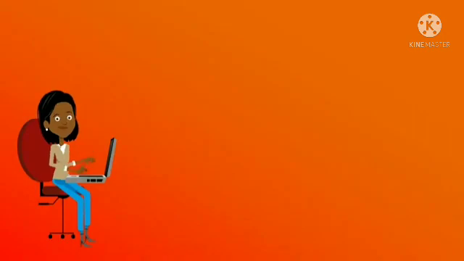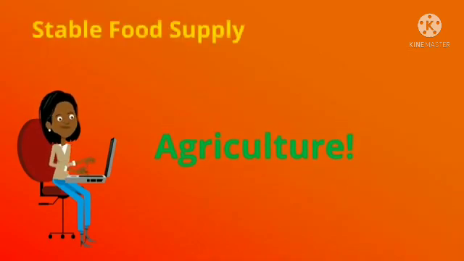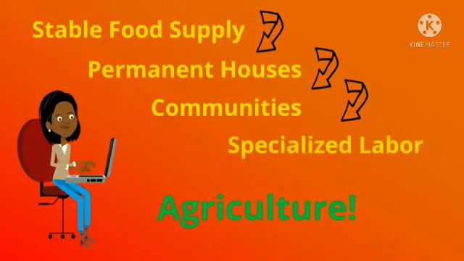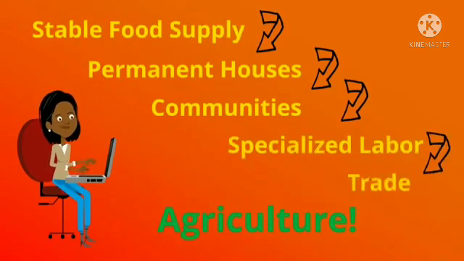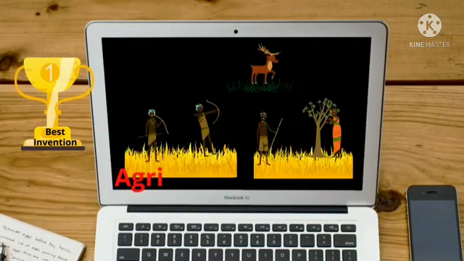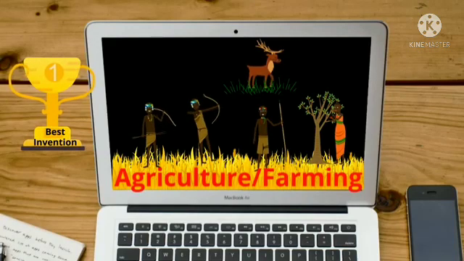So let's recap. Greatest human advancement ever? Agriculture. Agriculture led to a stable food supply, which led to permanent houses, which led to communities, which led to specialization of labor, which led to trade. Yeah, computers and smartphones are great, but without agriculture, we'd still be hunting and gathering in small groups to survive. Crazy!